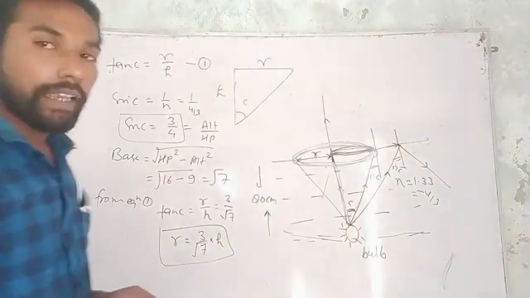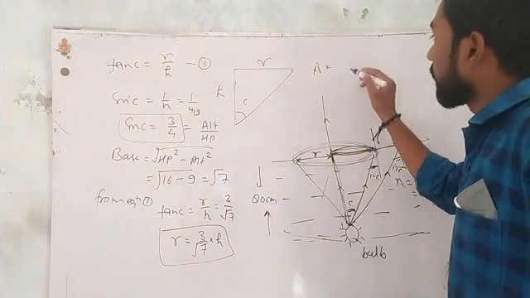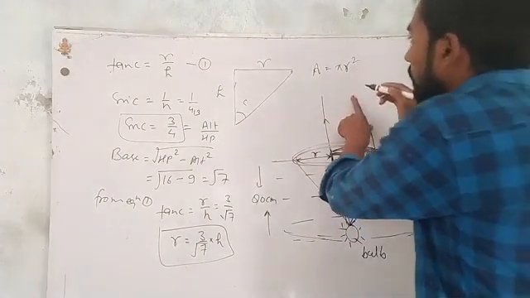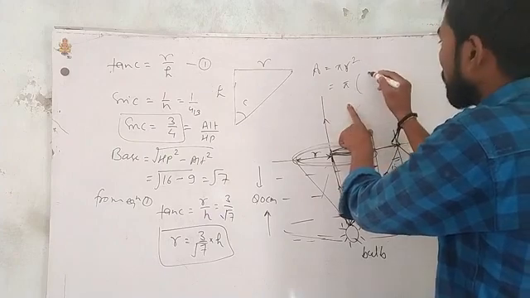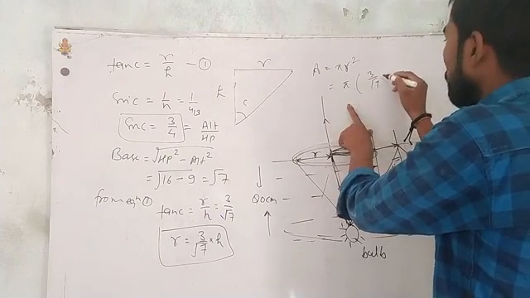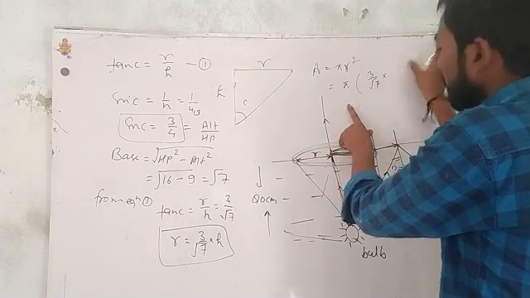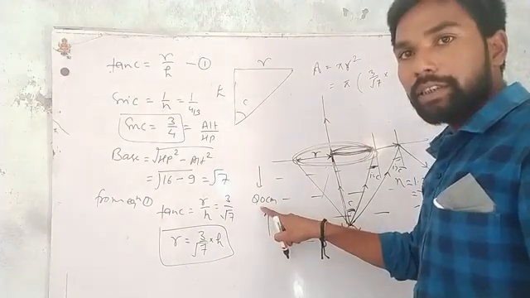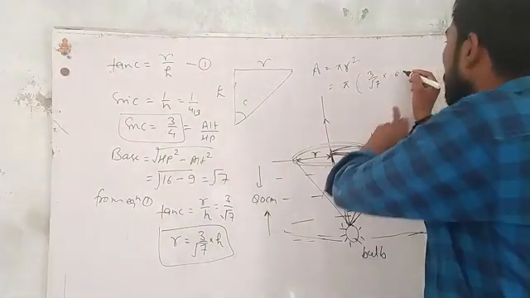Now the lightened area will be equal to pi r square. So this is the formula for area. Here the value of pi, and here the value of r is 3 by root 7 into H. Here the value of H is given as 80 centimeter, so we can write it as 0.8 meter.